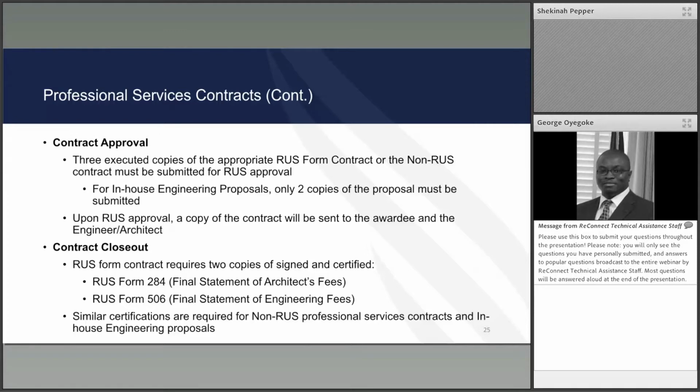Similarly, on closeouts for professional services, you have the 284 form to close out architectural contracts. The Form 506 will be the closeout document for engineering contracts. Similar certification will be required for non-RUS professional service contracts, as well as the in-house engineering proposal once that's closed out.